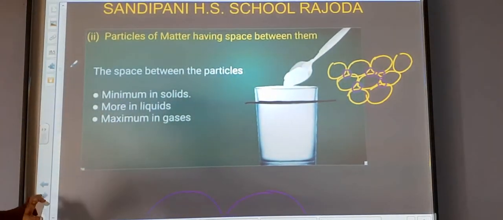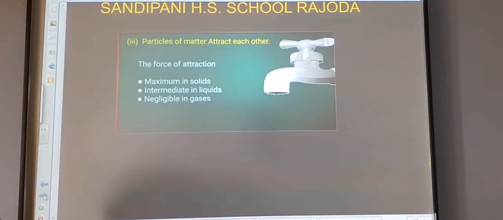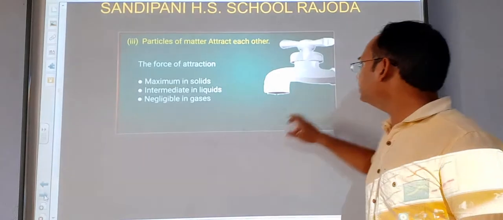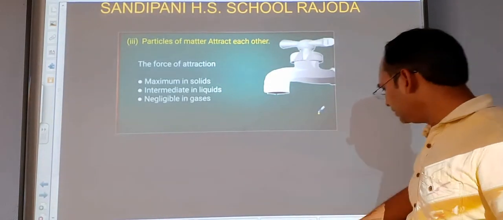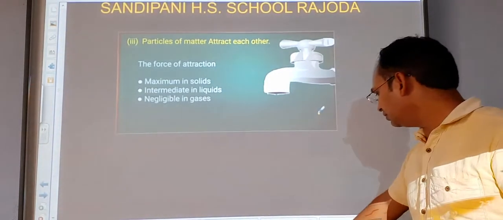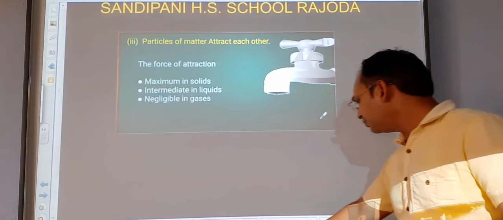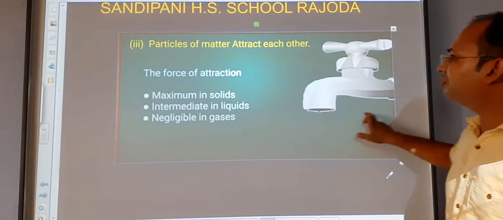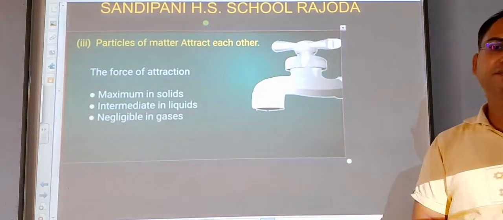Now we will see the third thing. Particles of matter attract each other. Now students, how can we prove that particles of matter attract each other? In order to prove this, again we will do another experiment.